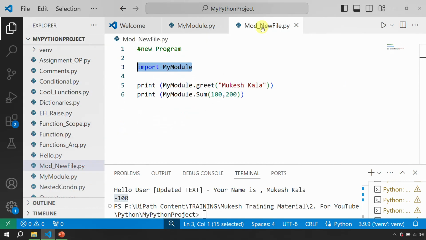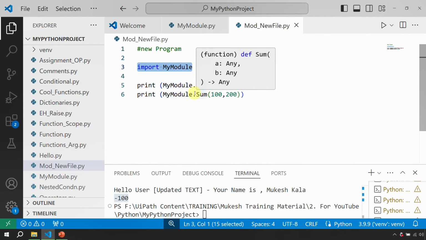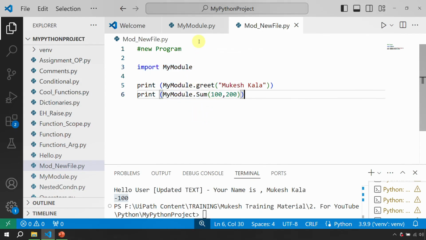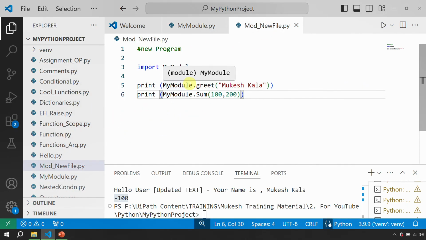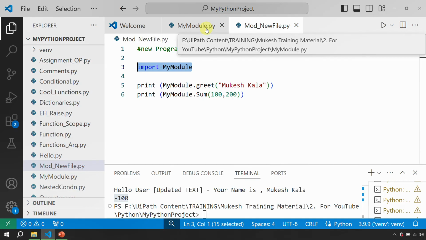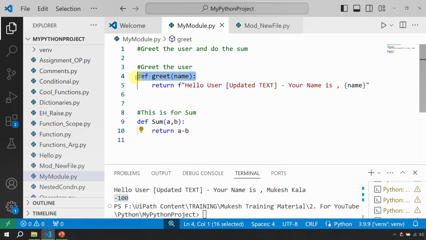Now here I have used the import my module at the top, so whenever I use a dot function, I get all the functions. But consider that you have more than 100 functions in my module, and you do not want to import the complete module at the top because you don't want all 100 functions. I am only interested in, let's say, this one, which is greet.